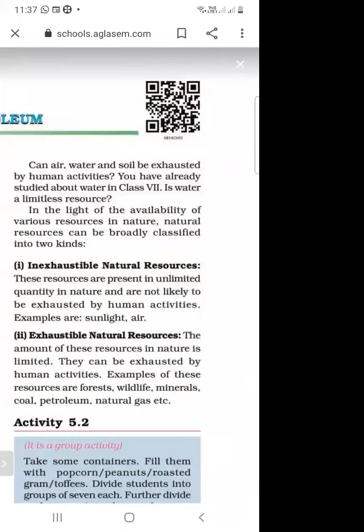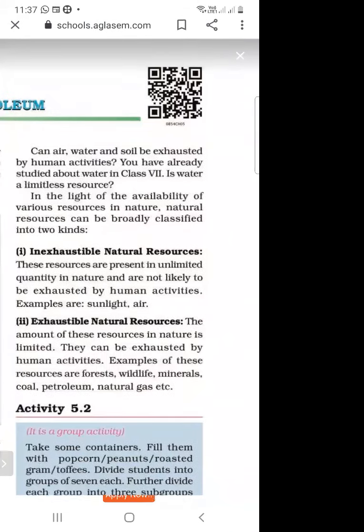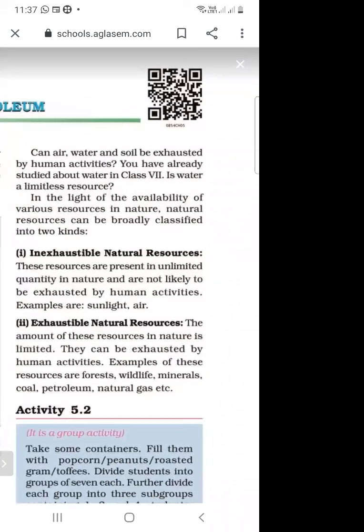So there are two types of natural resources. First is inexhaustible natural resources and second is exhaustible natural resources. And what are inexhaustible natural resources? They are present in unlimited quantity in nature. The resources which are present in unlimited quantity in nature are called inexhaustible resources, like sunlight and air.